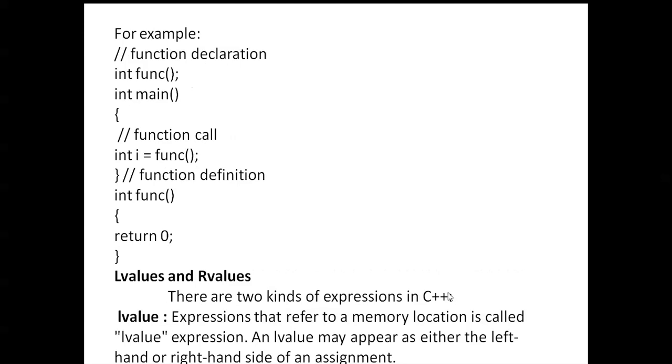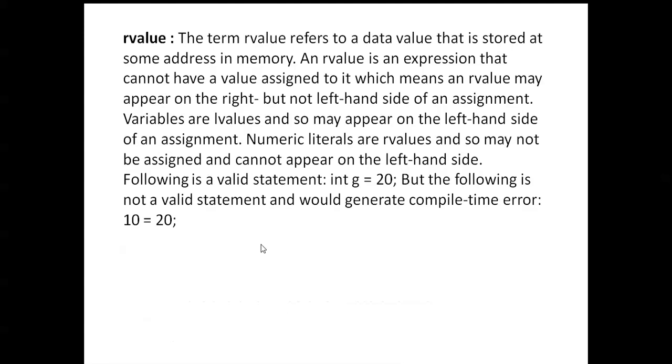There are two kinds of expressions: L values and R values. An L value is an expression that refers to a memory location. An L value may appear as either the left-hand side or right-hand side of an assignment. Next, the R value. The term R value refers to the data value that is stored at some address in memory.